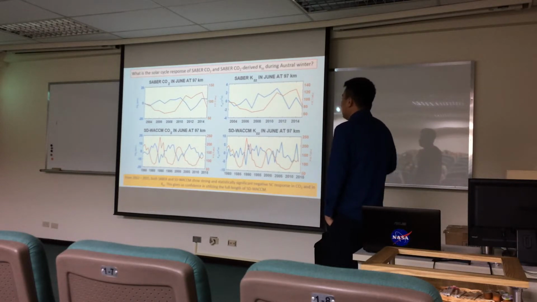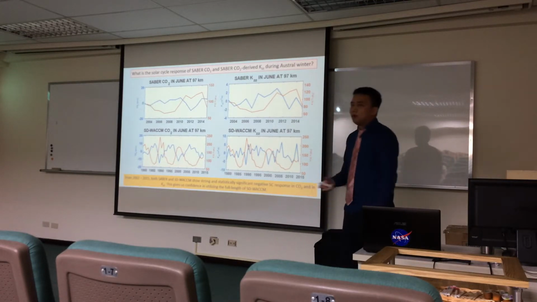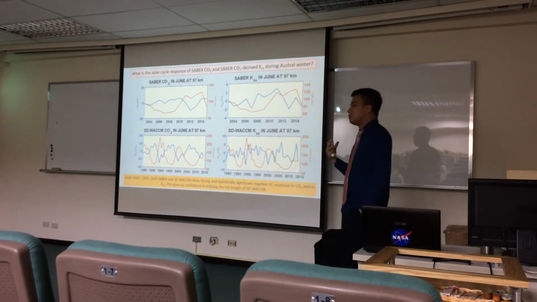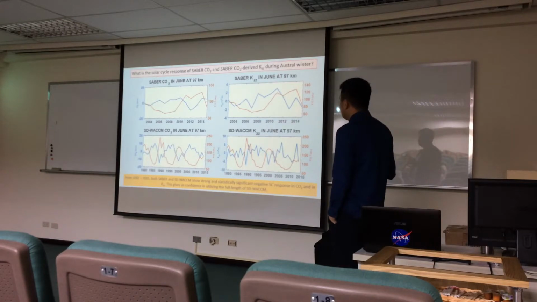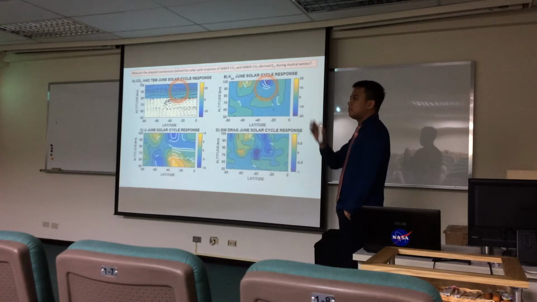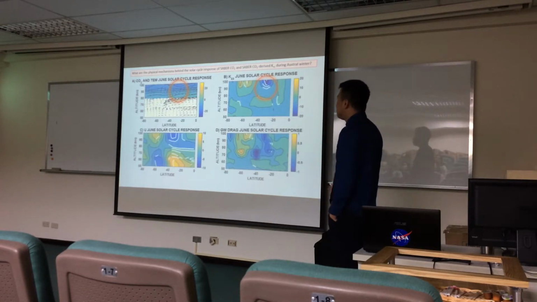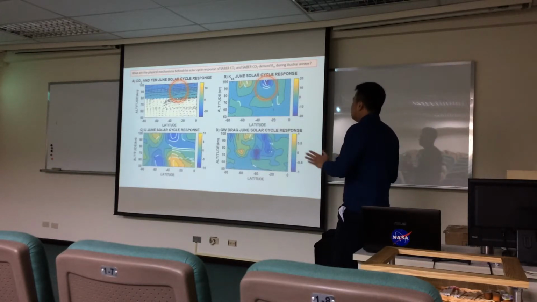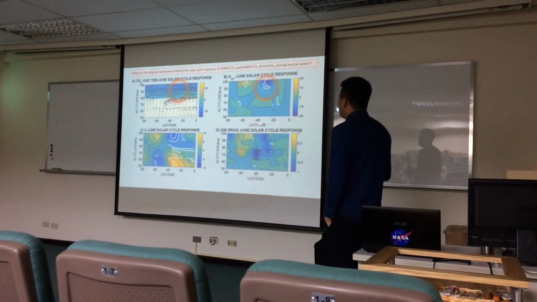And so I'll now present what are the mechanisms that could possibly be driving this. So again, this is global mean, and it involves looking at the solar cycle response of eddy diffusion between 50 degrees south to 50 degrees north. So to be able to explain that, we need to look at the responses from 50 degrees south also to 50 degrees north, and we were surprised to find that between those 2 latitudinal bands, the response is negative, and it's highlighted by this very, very strong negative response in 40 degrees south to 20 degrees south.